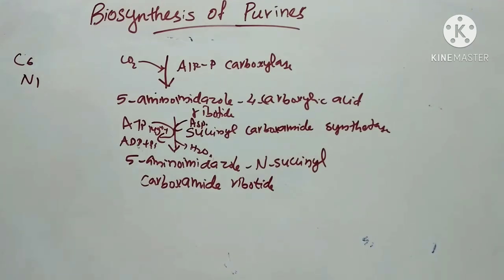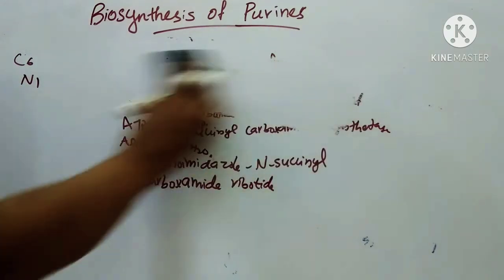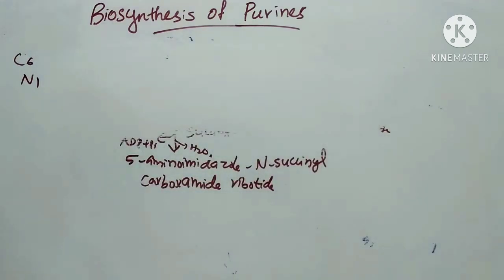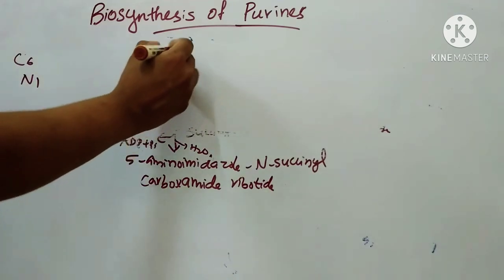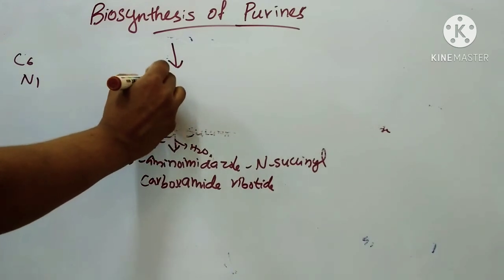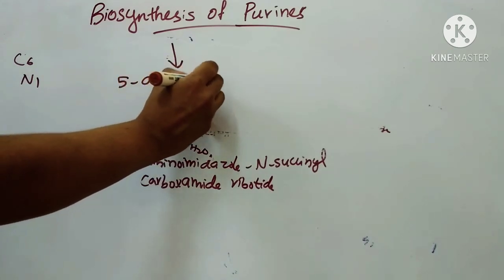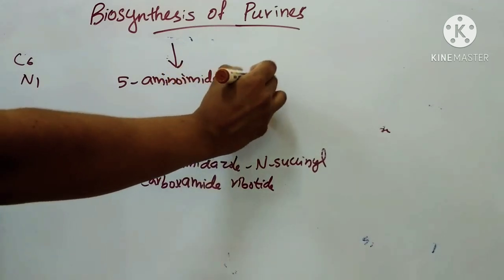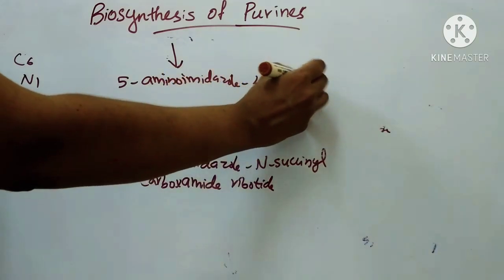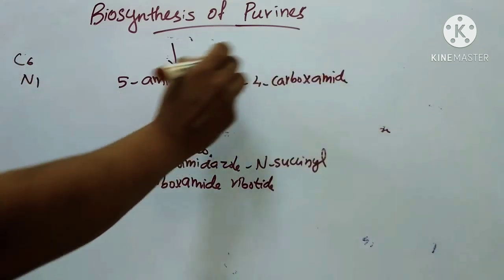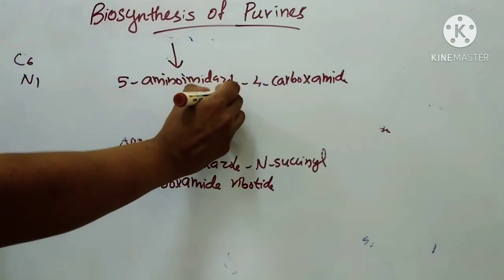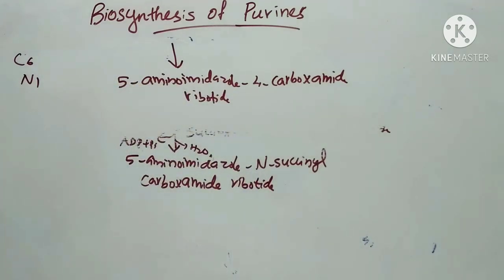Then the next step is formation of 5-aminoimidazole 4-carboxamide ribotide. Next step. It is otherwise called 5'-phosphoribosyl 5-aminoimidazole 4-carboxamide.